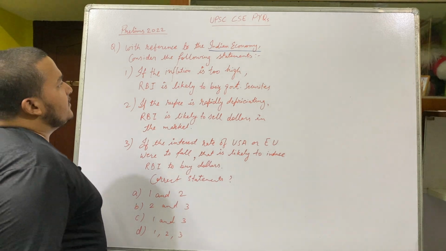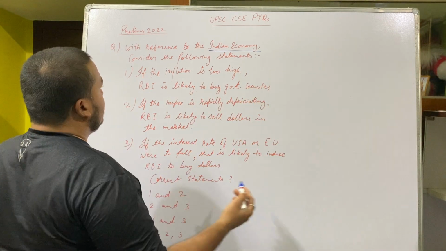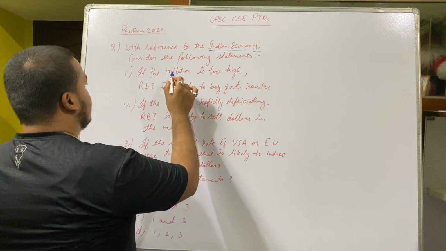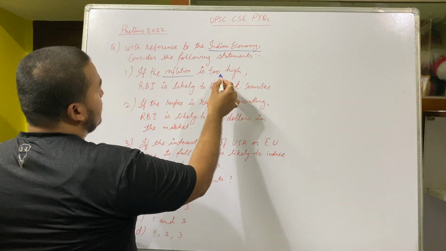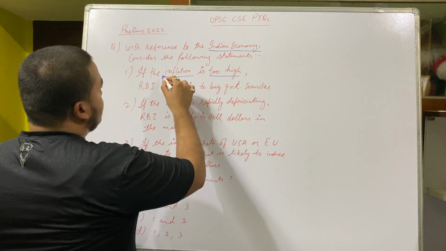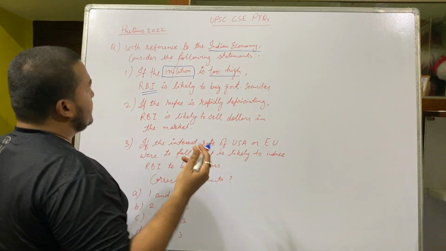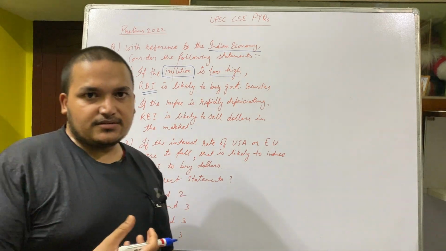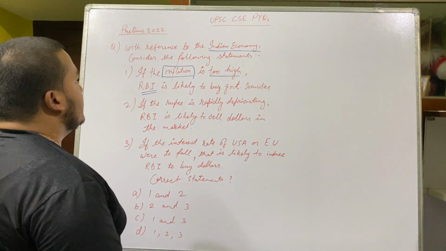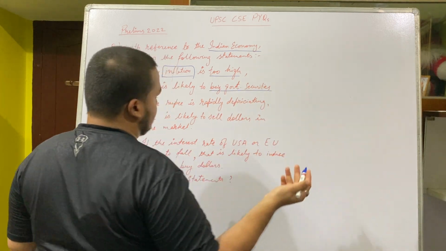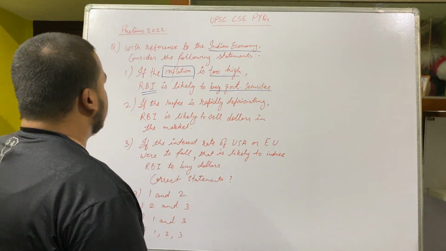Consider the following statements. Statement 1: If the inflation is too high, RBI is likely to buy government securities. So here we have some terms. Inflation is too high. We are talking about inflation. RBI, which is the main actor here, is likely to buy government securities, that is, it is going to purchase the government securities.